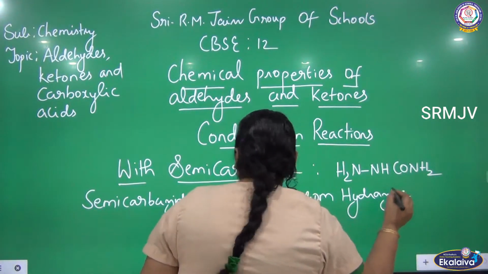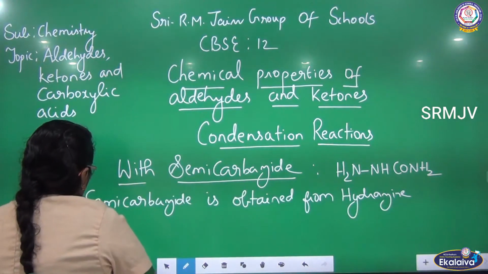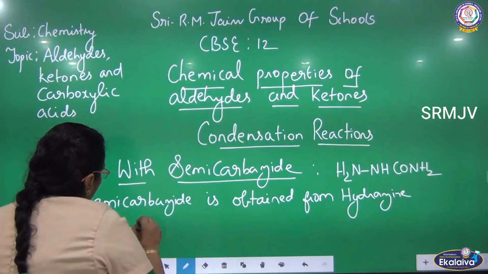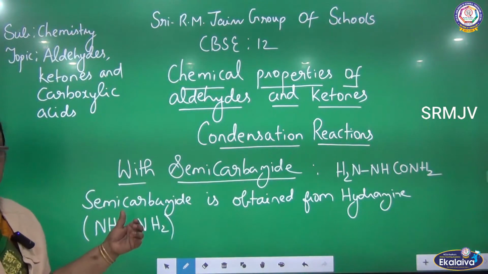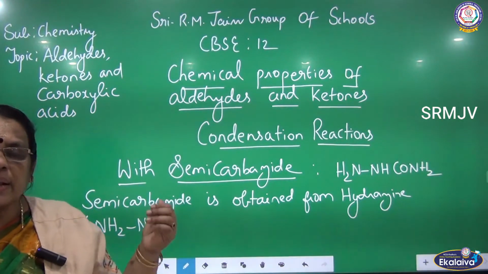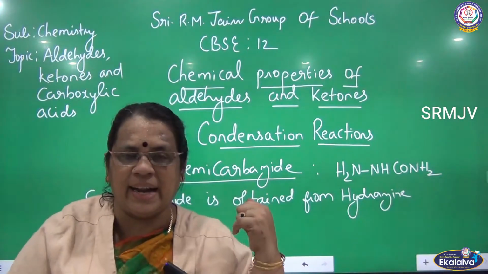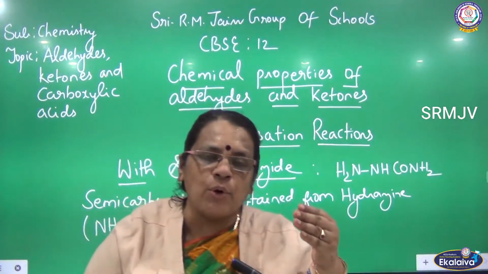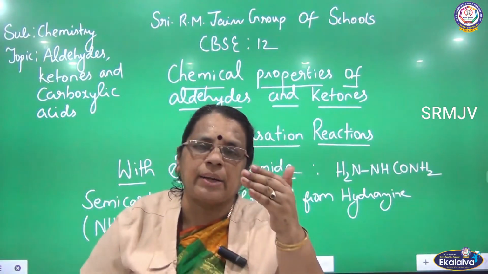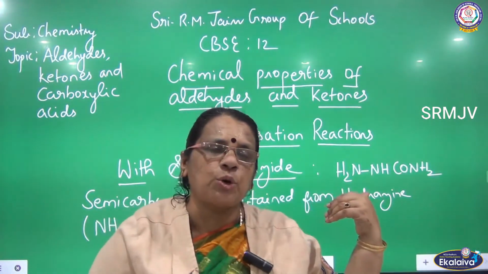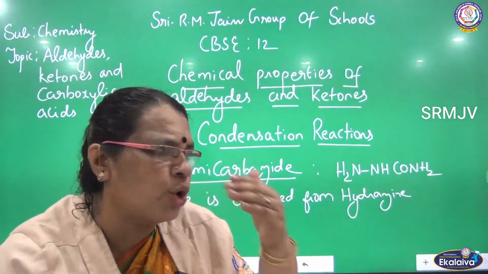Semicarbazide is obtained from hydrazine. What is hydrazine? NH2, NH2. There are two amino groups in hydrazine. So, we are going to prepare semicarbazide from hydrazine. How? By removing one of the hydrogen atoms from hydrazine and substituting it by an amide group.